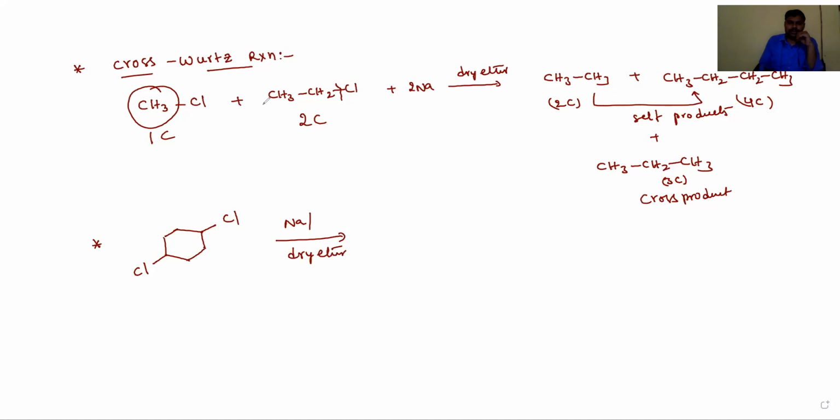What is the product? You have to imagine that the two halogen-attached alkyl groups are present in the same molecule. Then here one free radical forms and here one free radical forms. Both you have to connect, then we will get a bicyclic compound. Okay, and this is the product.